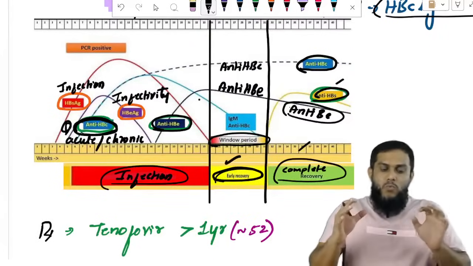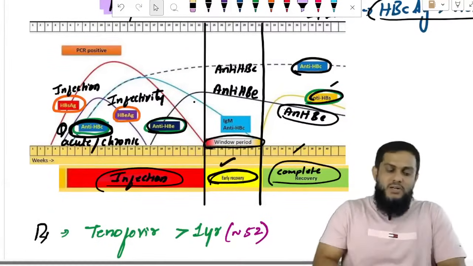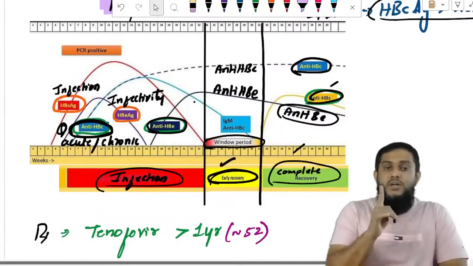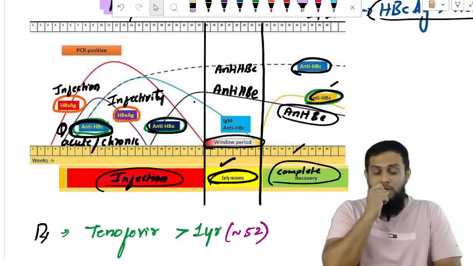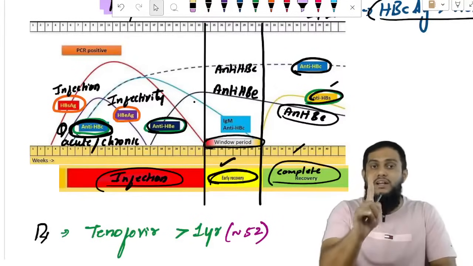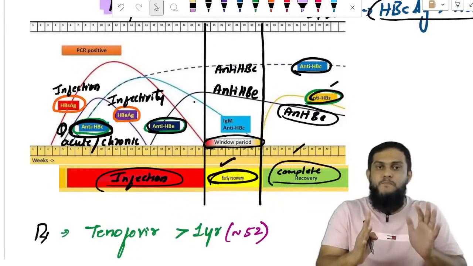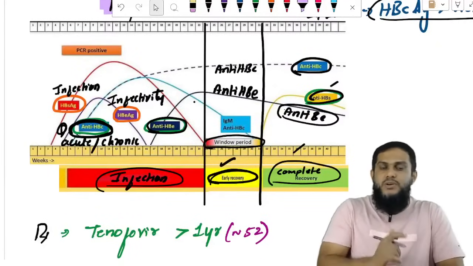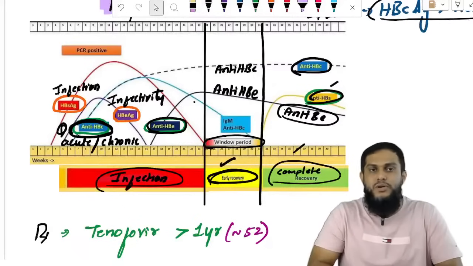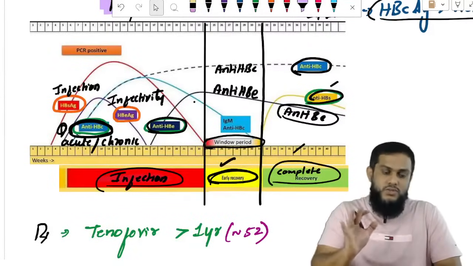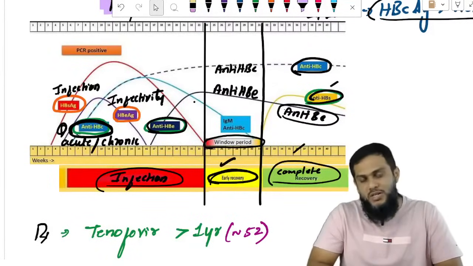So what we see in every phase is important. In infection we see two antigens, HBsAg and HBeAg, and one antibody, anti-HBc. In early recovery, two antibodies. In complete recovery, three antibodies. This is what is important. Hope you have understood. Once again, if you watch the video, you will understand.